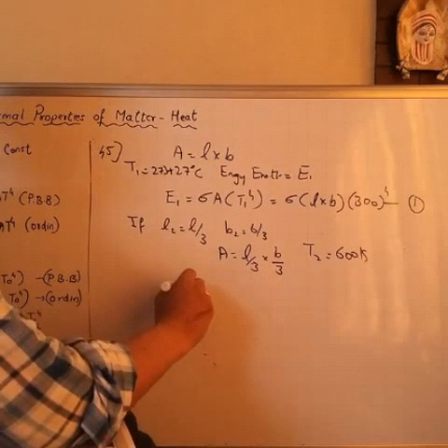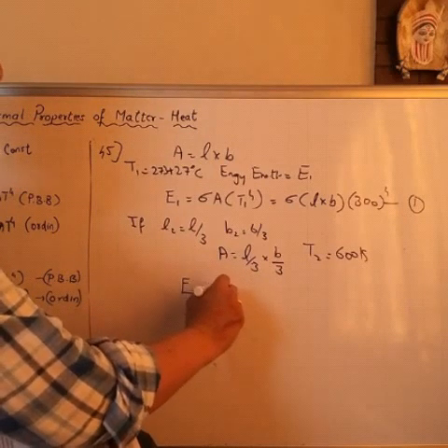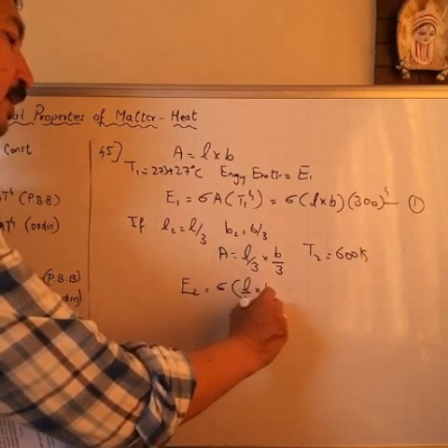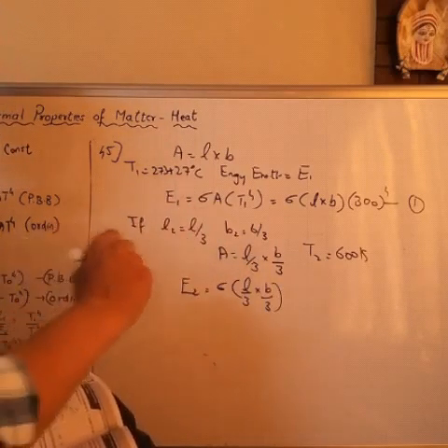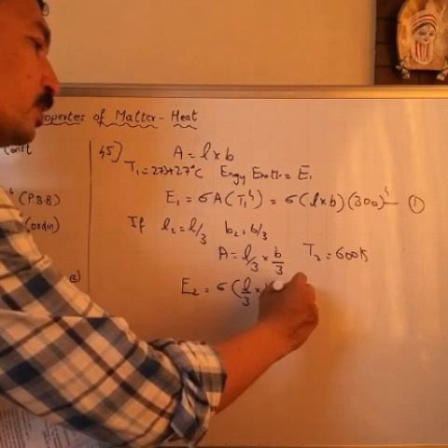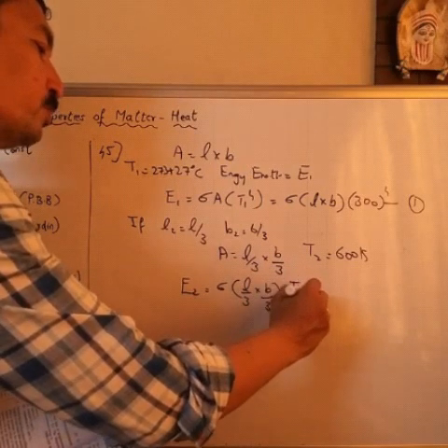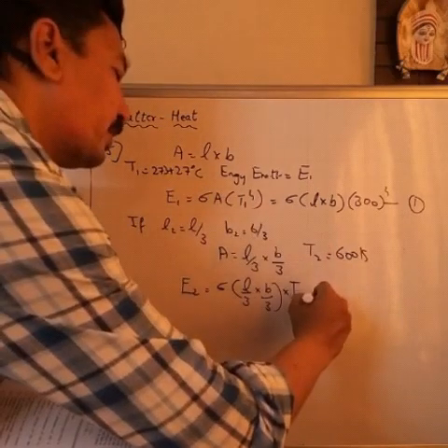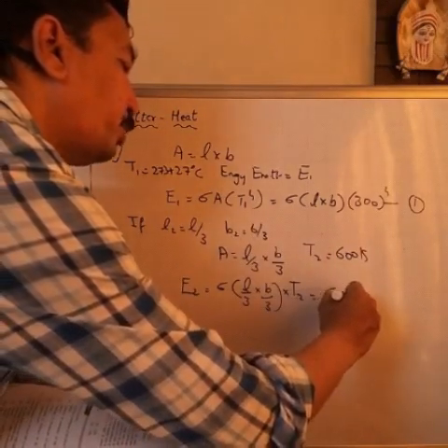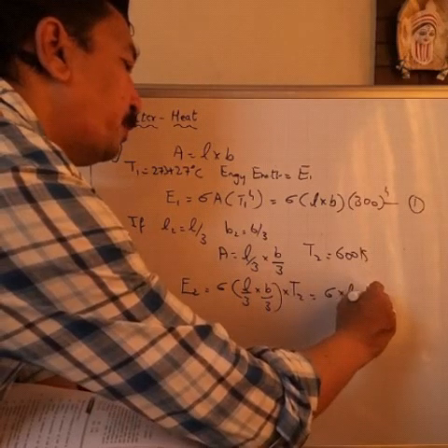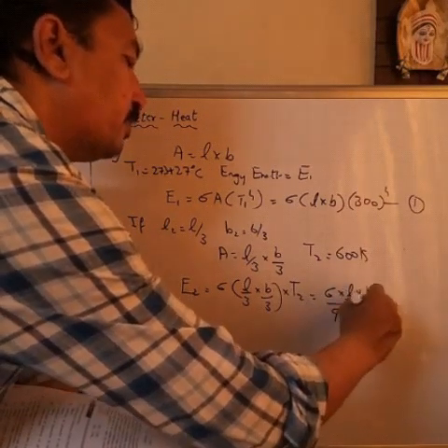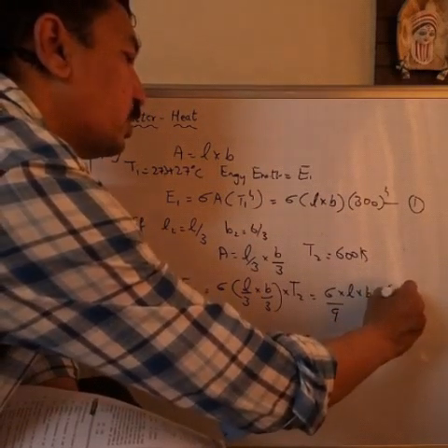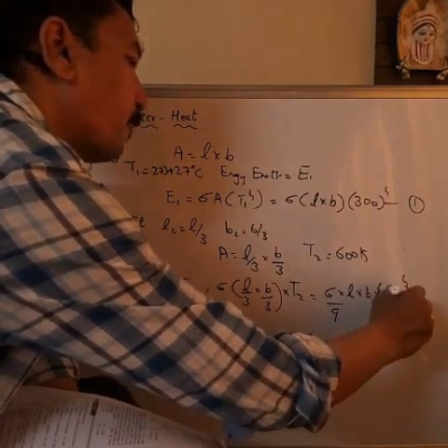In that case, E2 will be what? Sigma L by 3 into B by 3, correct? Into T2, that is 600 raised to 4. So I can write sigma into L into B by 9 into 600 raised to 4.